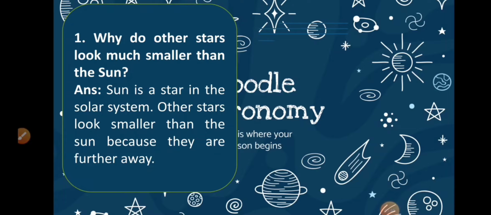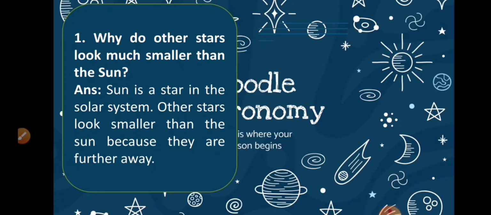Alright, the first question is, why do other stars look much smaller than the sun? At first, we have to know that the sun is a star. What is the definition of a star? A star is a huge ball of burning gases. As it is burning gases, it will produce light, heat and other energy, right? Sun is also a star. Now, why does it look bigger and other stars look smaller? It is because of the distance.